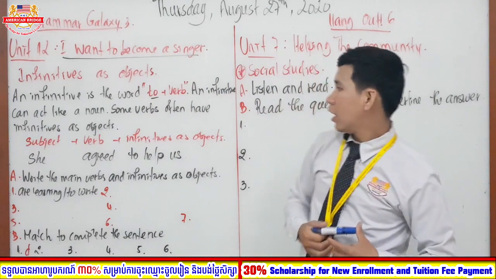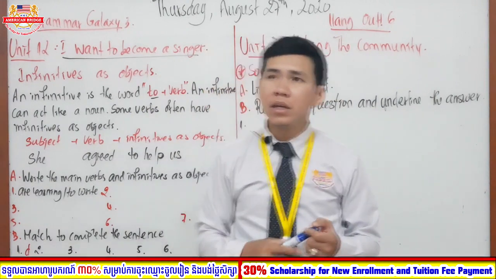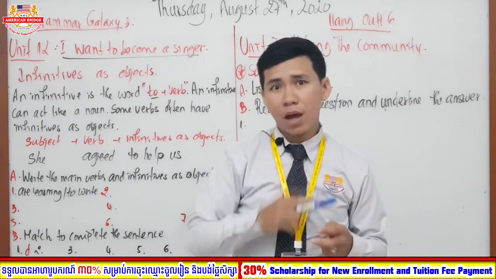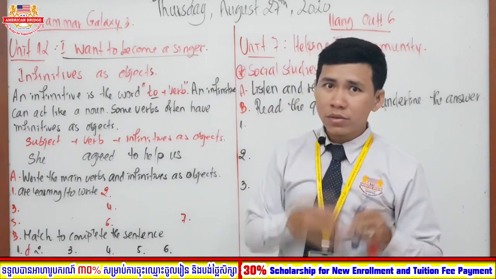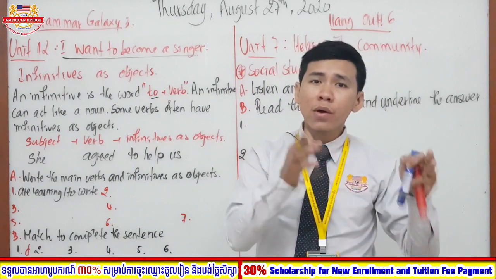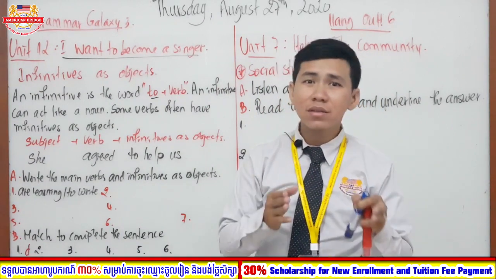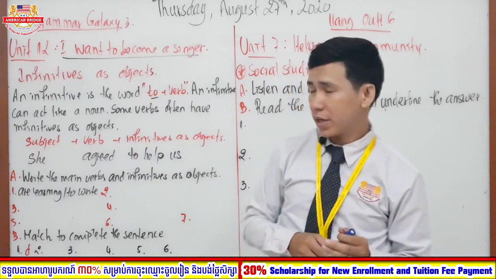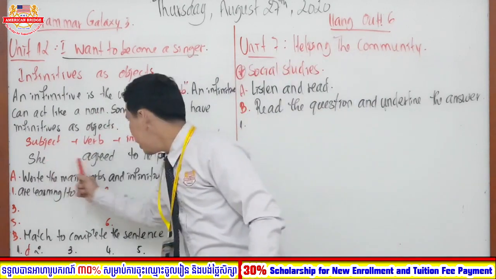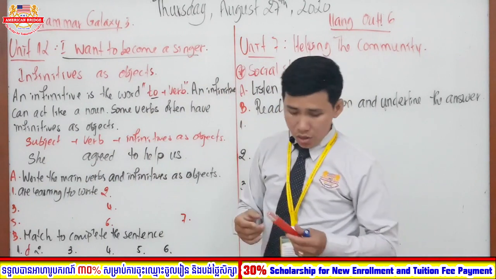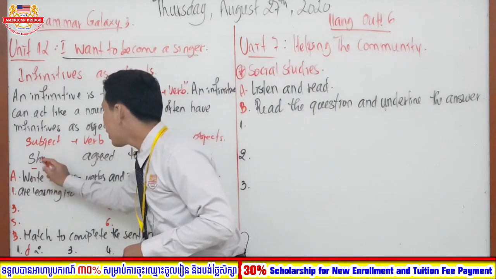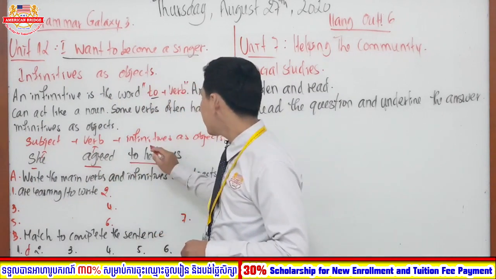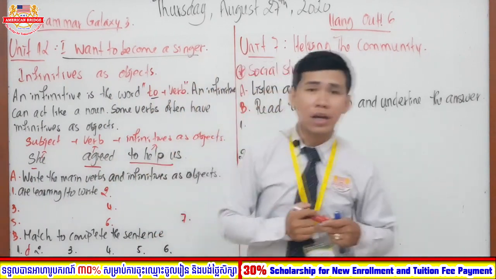So in here, infinitives as objects are likely in the form of present simple. So you can say subject plus verb plus object, right? So let's look at the form, or the way we create a sentence that has an infinitive functioning as the object, right? Okay, like she agreed to help us. So here, she is the subject, agreed is a verb, and to help us is the infinitive as the object.